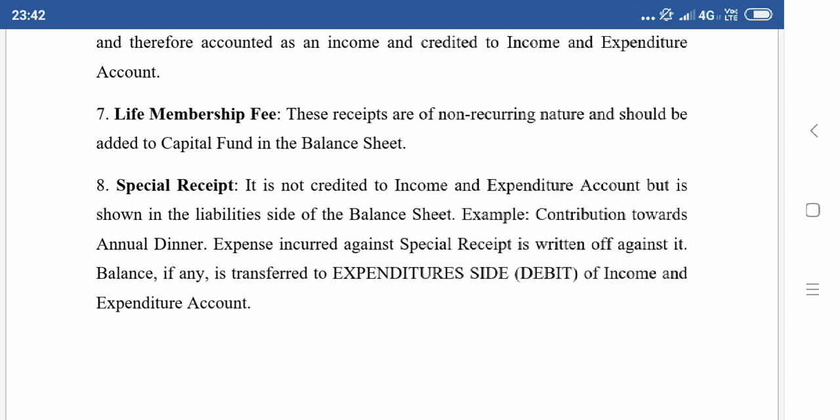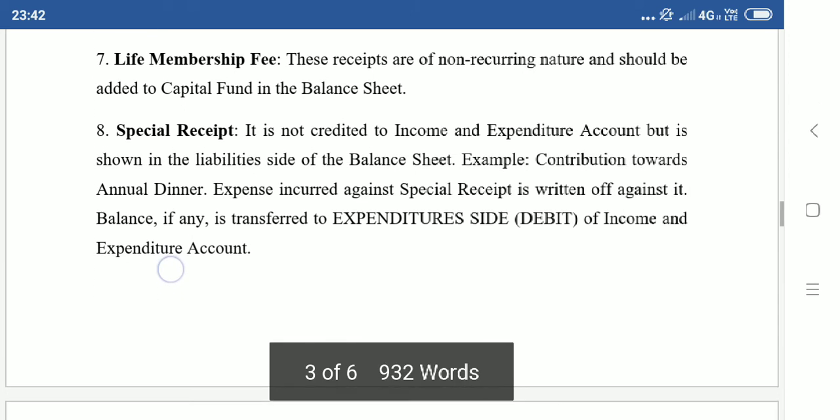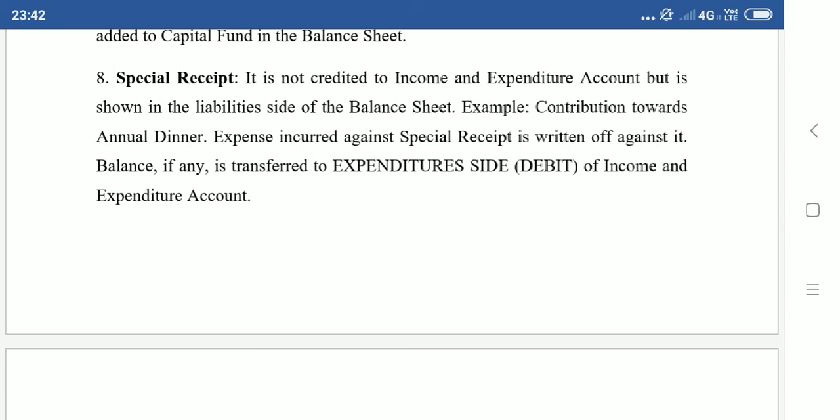Okay. Now comes special receipt. It is not credited to the income and expenditure account but is shown in the liability side of the balance sheet. Now, what is this special receipt? A specific donation or a government grant. All these are specific in nature. So that is the meaning of special receipt.